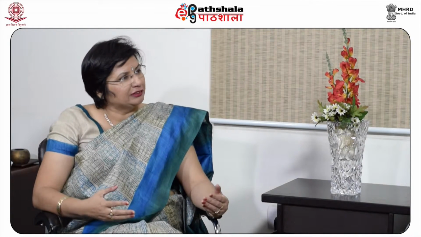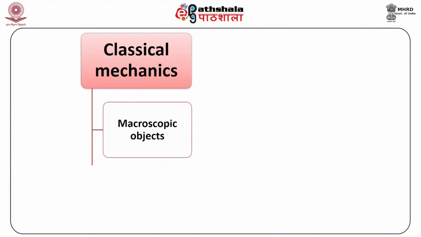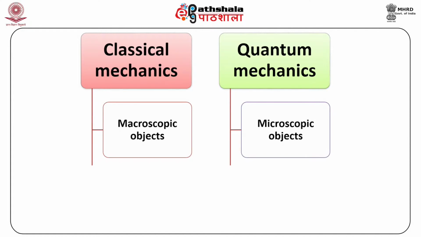Something called classical mechanics also we have studied. So, how is this quantum mechanics different from classical mechanics, sir? See, classical mechanics is basically based on Newton's laws of motion, and that has been the mechanics which people have been following for years and years, centuries. Newtonian mechanics, we also call that. So, classical mechanics is basically dealing with macroscopic objects, in contrast to quantum mechanics which deals with microscopic objects.